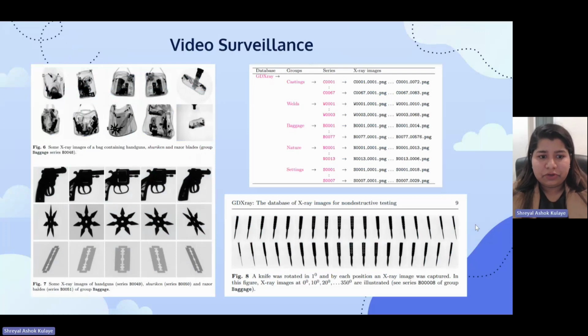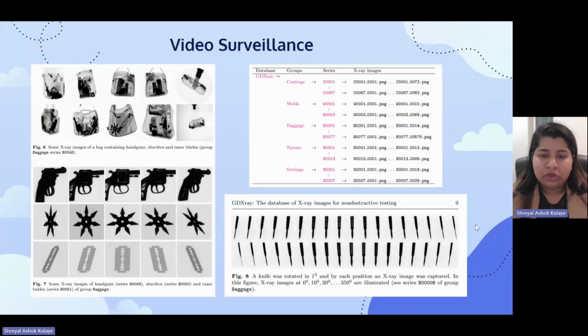The next one is about video surveillance. For video surveillance, the difficult part was getting a publicly available X-ray scanning data set. But after an extensive literature review, we found one study about a baggage scanning data set.